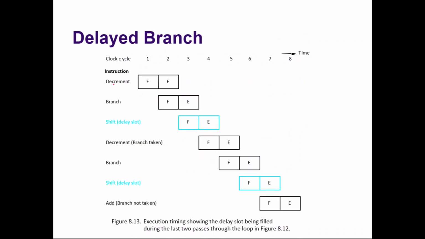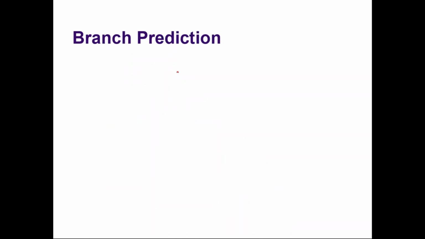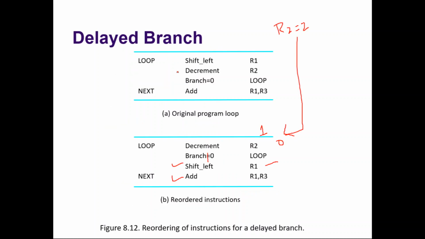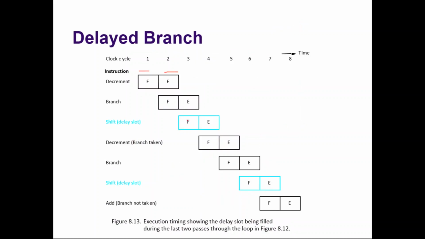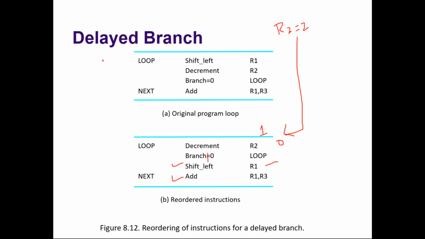So initially, let us assume R2 is 2, so first the decrement is executed. It's a 2-stage pipeline, fetch and execute. Then the branch, fetch and execute. Then the shift. This is the delay slot. Fetch and execute. In spite of whether the branch is taken or not, this will be executed. So we call this concept delayed branch.